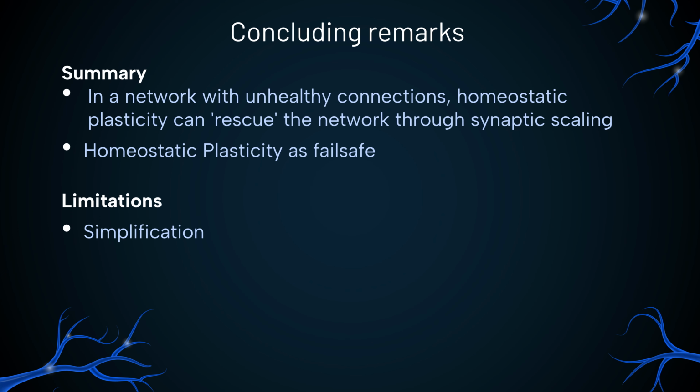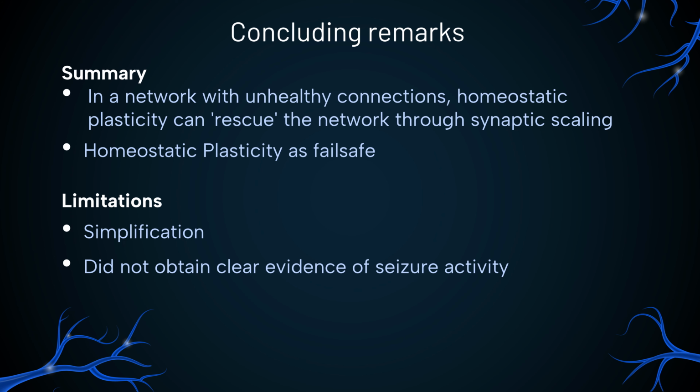With these conclusions, it is however key to remember the simplifications we took. For example, we assume a healthy balance to be evidenced by the average firing rates. In reality, however, pathology manifests itself in electrophysiological measurements like an EEG and not rate measurements. Additionally, the hyperexcitation observed may indicate a seizure. However, we also expected hypersynchrony in the form of oscillations, which we did not see, which means that we were unable to confirm part of our hypothesis, of our expectations. This may partly be due to our way of recording, so we didn't use an EEG-like measurement.